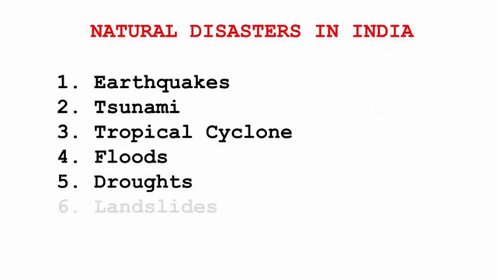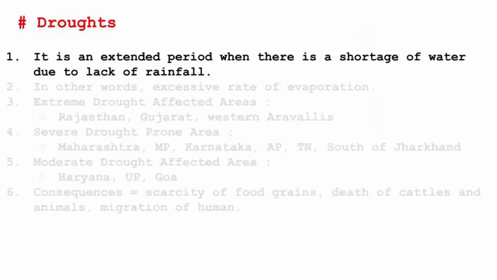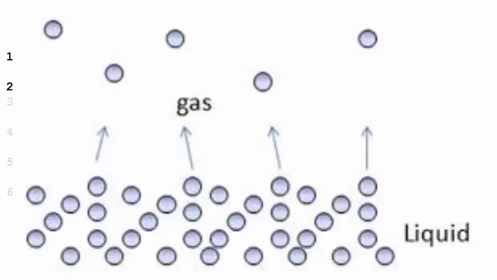And the fifth type of disaster is droughts. Drought is an extended period when there is a shortage of water due to lack of rainfall. So this is the precise definition for droughts. Now, in other words, it is also called evaporation. The meaning of evaporation is the process through which liquid changes into gases with the help of heat.